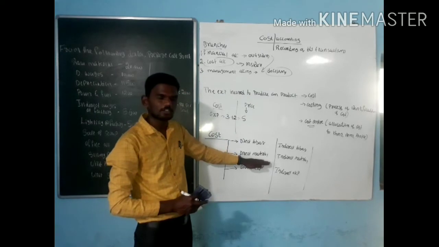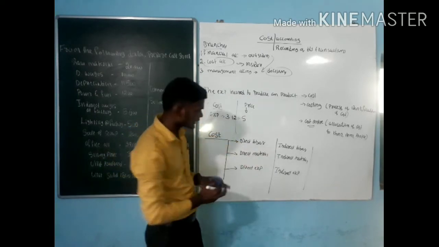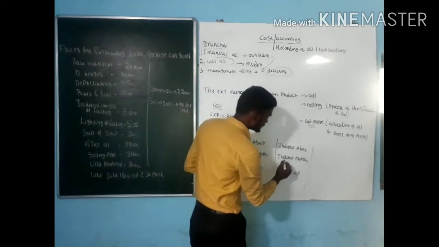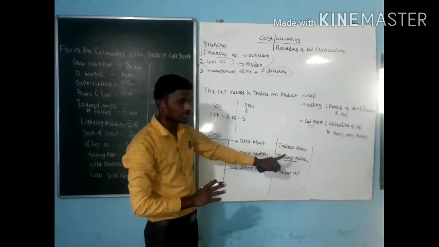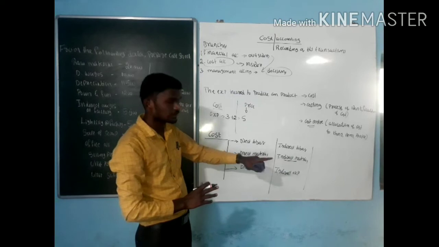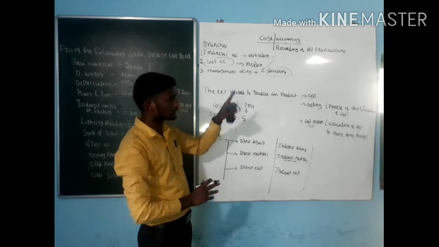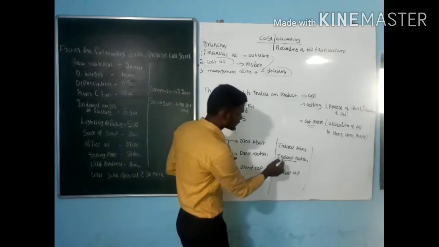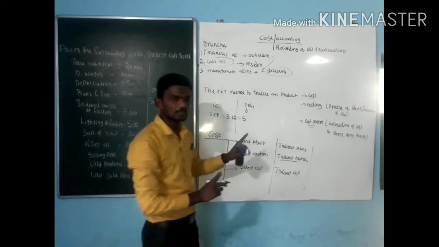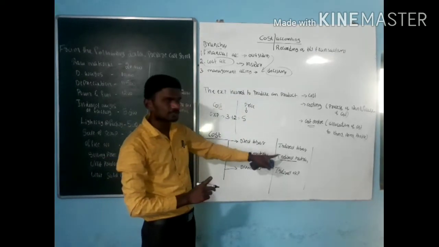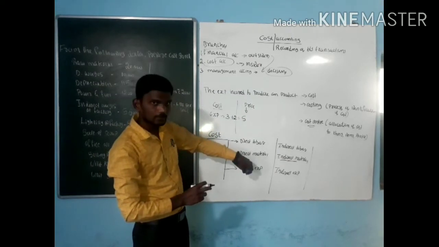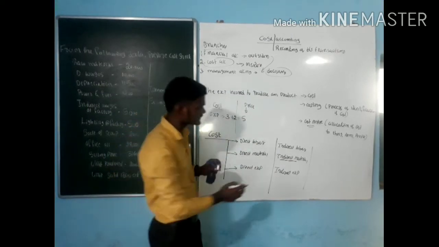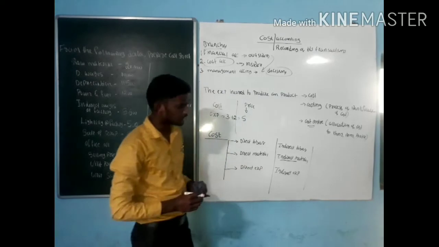When you come to indirect material, we can't see those materials in the finished product. It is called indirect material. Example, spare parts. Those things we can't easily identify in the finished product. If you can identify it in the finished product, it is direct. If you can't identify it, it is called indirect material.